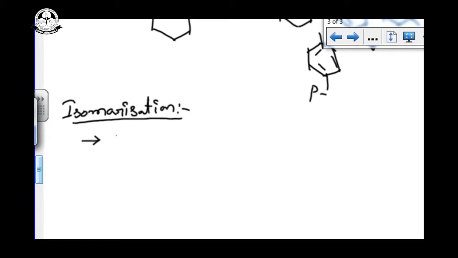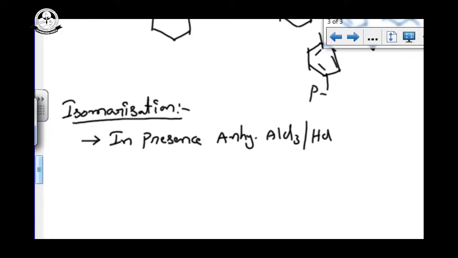Isomerization is done in the presence of a catalyst: anhydrous AlCl3 and HCl at around 200 degrees Celsius. This is the catalyst we are going to use for the isomerization.